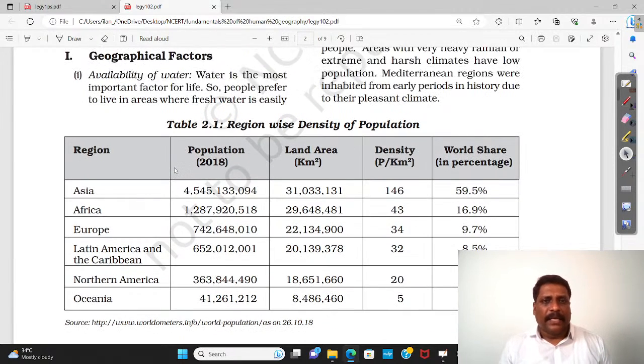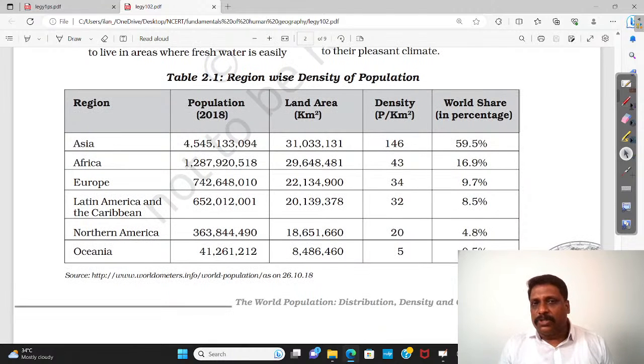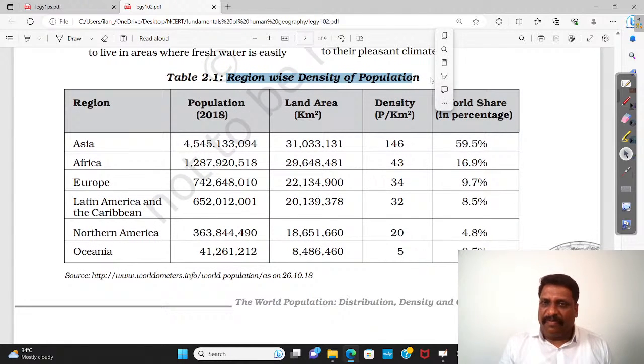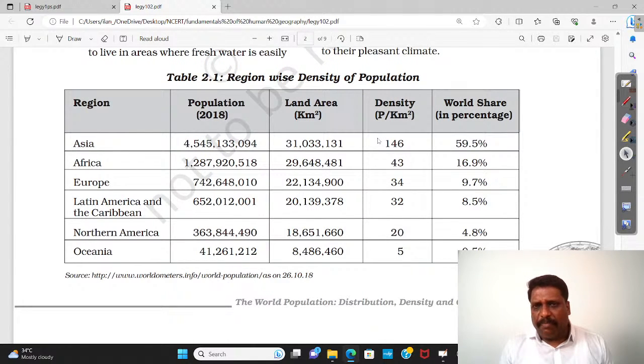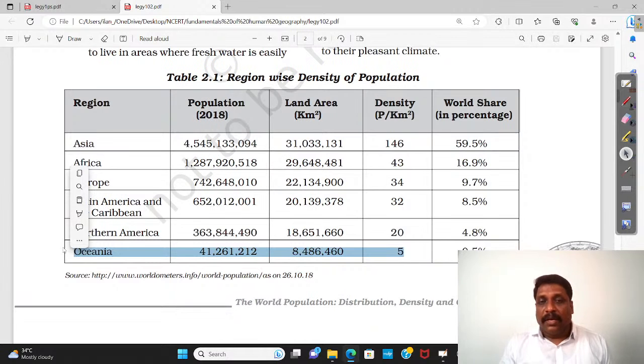Now, NCERT also talks about the region-wide density of population. Where do I have the maximum density? Obviously it is Asia. Where do I have the minimum density? Oceania. Oceania includes Australia, New Zealand, and 14 other countries.